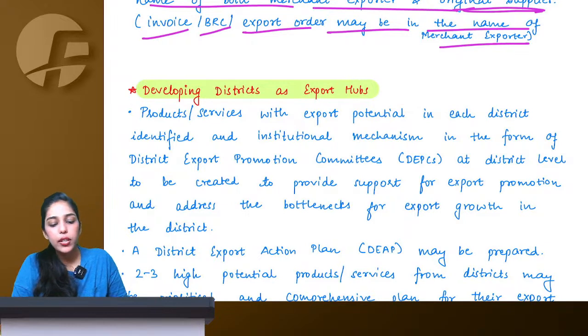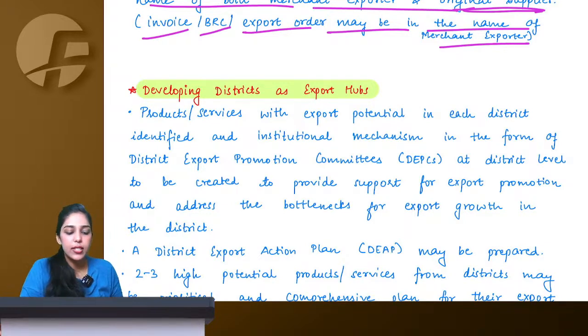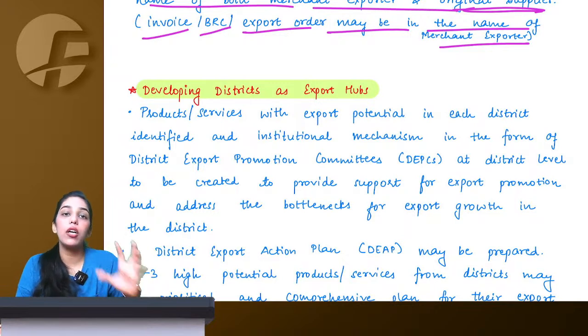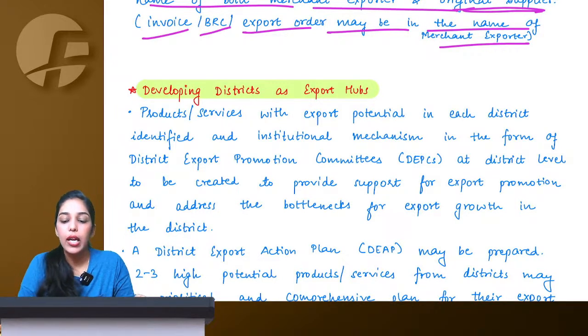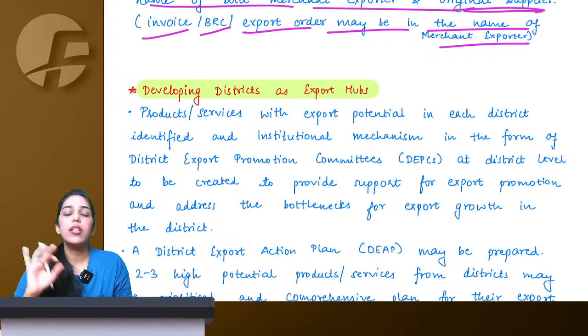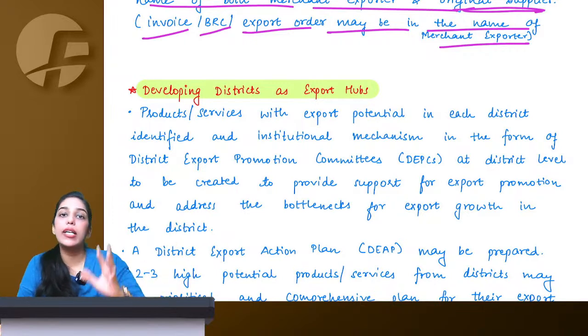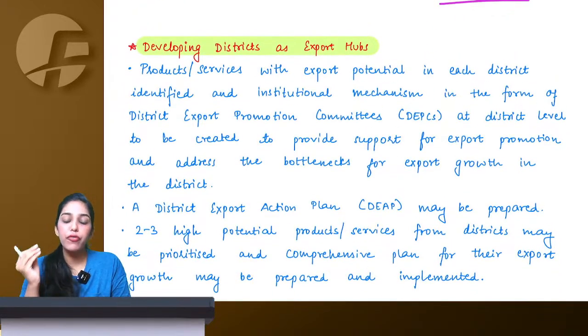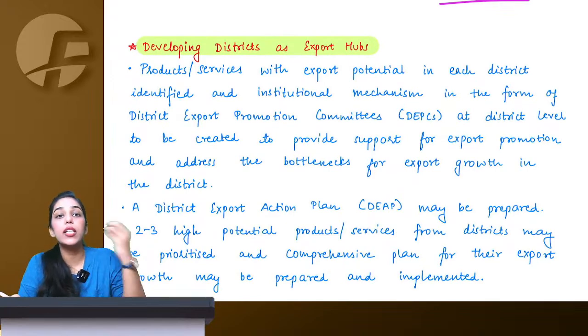Okay, so what do we mean by this? Now in India, understand, mostly all of the districts have some or the other particular goods in which they are famous. Right? If we talk about Rajasthan, there's a lot of bandhani work in Rajasthan. Then for particular states, we have chicken curry. So we have different types of arts in India, or different types of potential goods which have a good export potential.